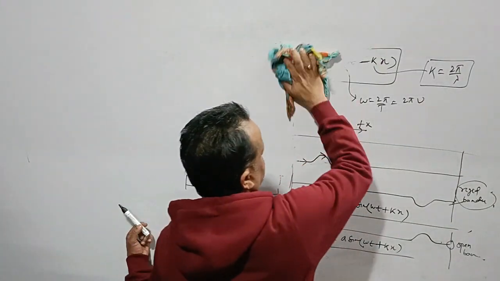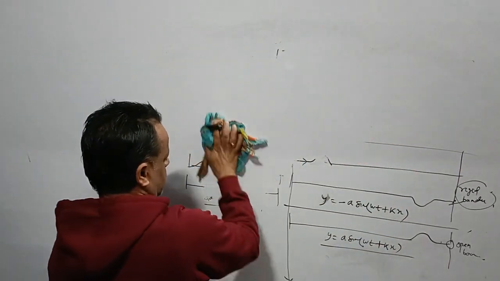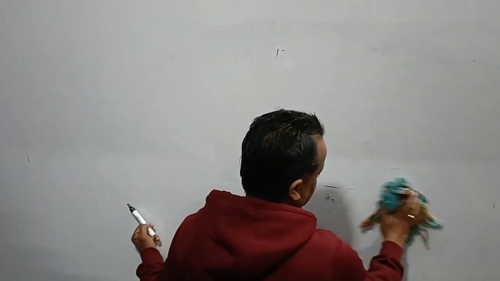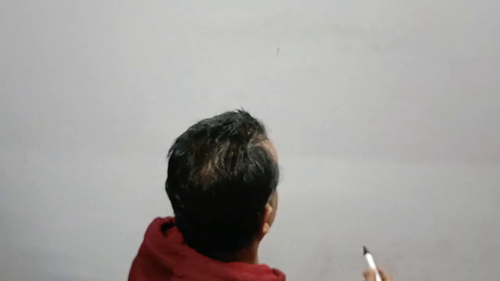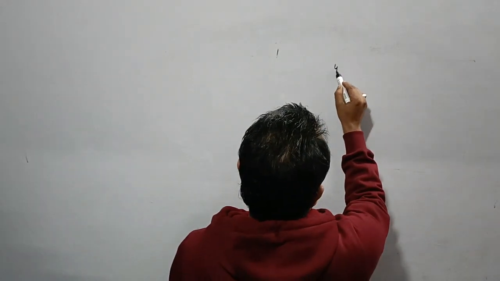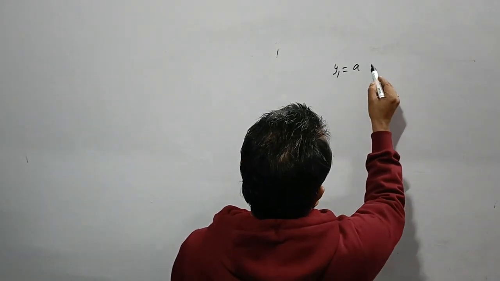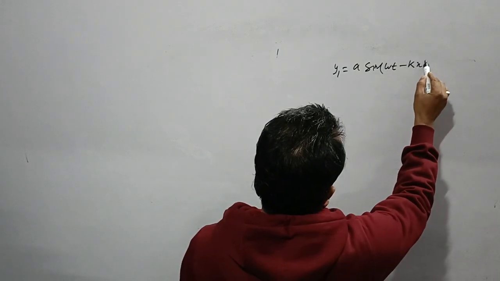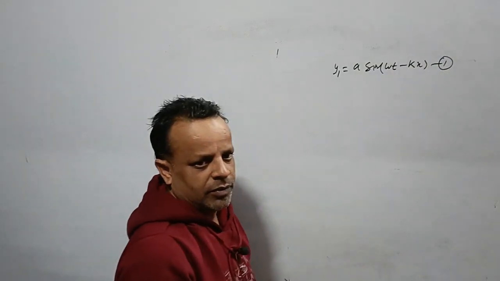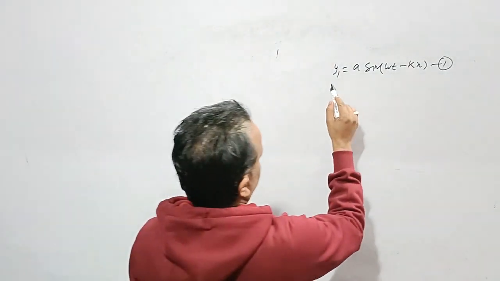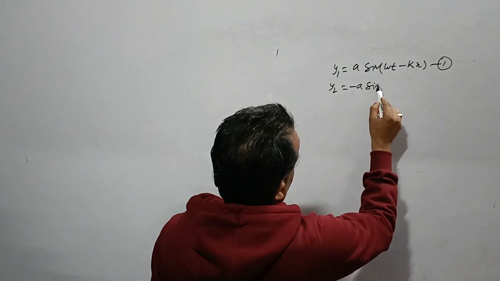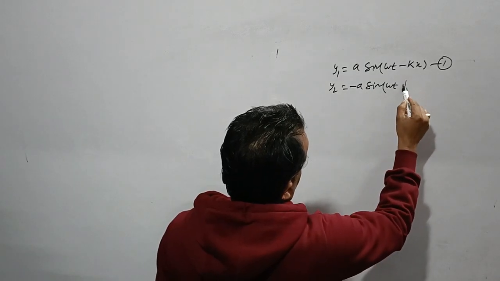Then we'll go for finding the condition for obtaining maxima and minima in the case of standing waves. See, this is what we have: y is equal to a sin(omega t minus kx). Then we have another wave, which is the reflection from the rigid boundary.